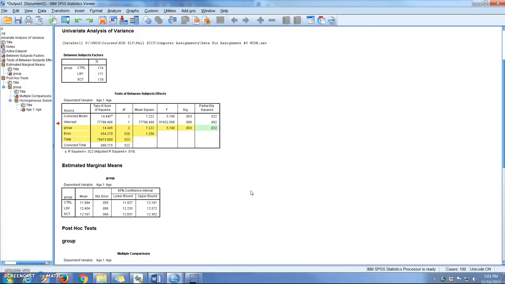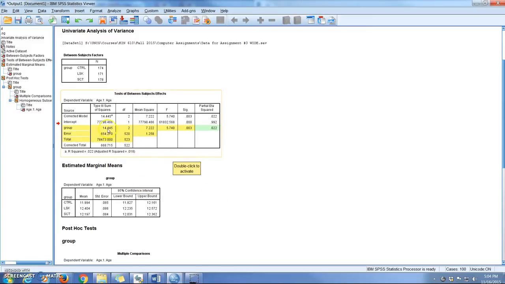So what we're looking for, of course, is significance. And the question is, is the significance level that matches with this F value less than 0.05? And clearly, since it's 0.003, it's much less than 0.05, which means that group does have a significant effect on age, and that there are differences between the levels of the independent variable.